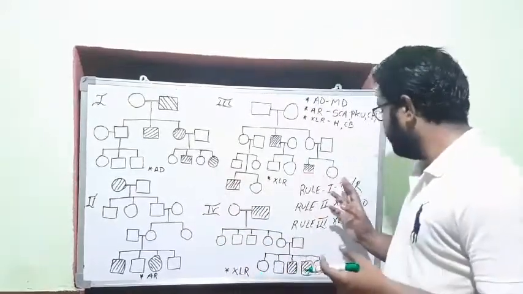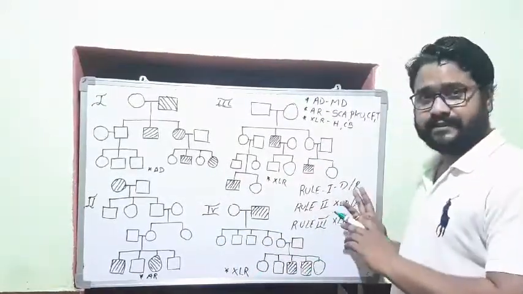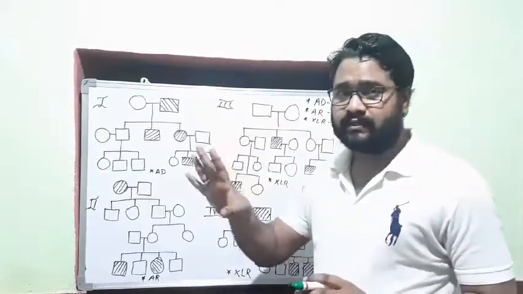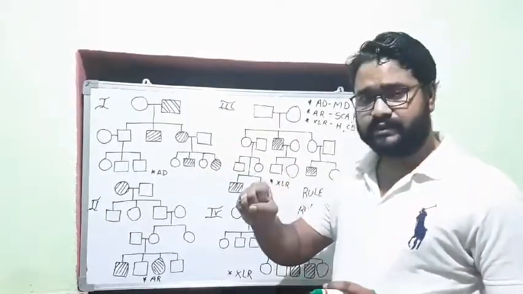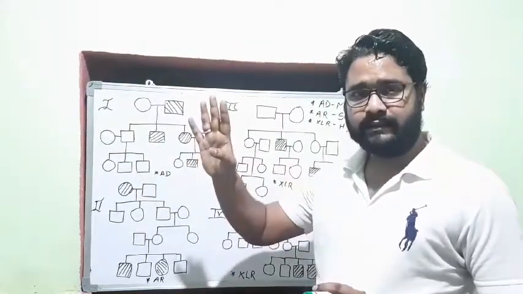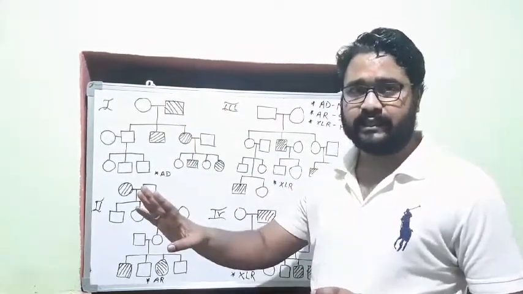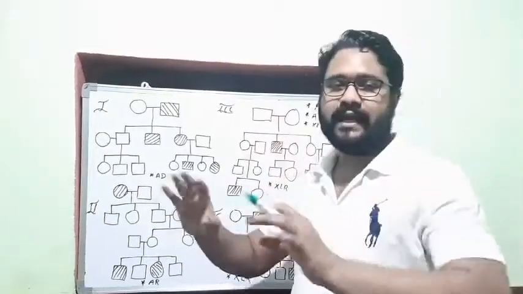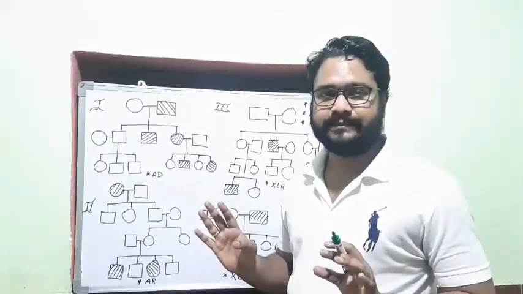First rule क्या था? Whether it is dominant or recessive. How is it dominant or how is it recessive? If suppose affected offspring has an affected parent and it is not skipping the generation, then it is a dominant trait. Okay.